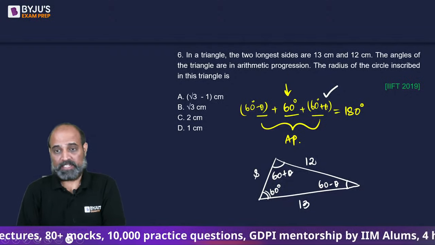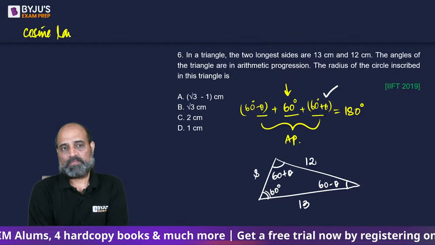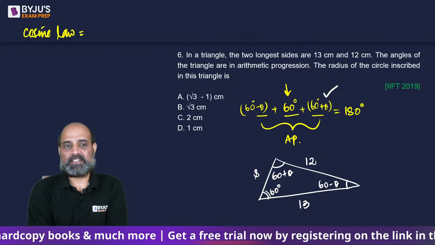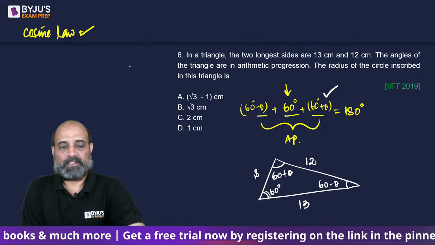The only way by which we can proceed now is using a formula which is known as the cosine law. Cosine law tells us, here, as per the given figure, so engineers will have a field day here, right?